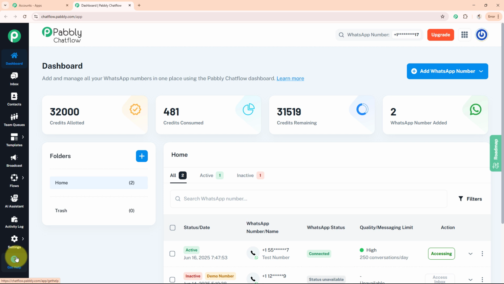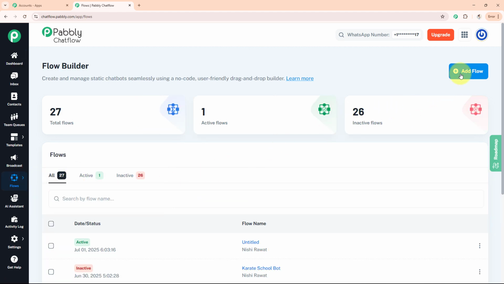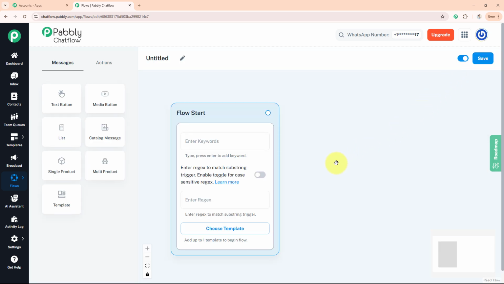Now let me teach you how to create the flow. We'll go to the flows option and click on the flows button, the first one. Here on the top right-hand corner, we have the option Add Flow. We'll click on this, and now we are redirected to this page. This page is called our flow builder page.